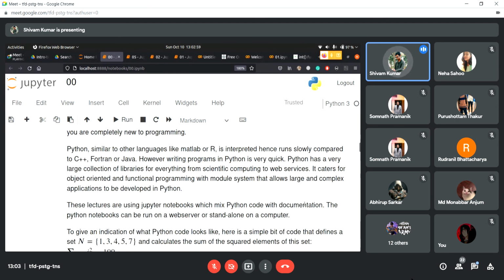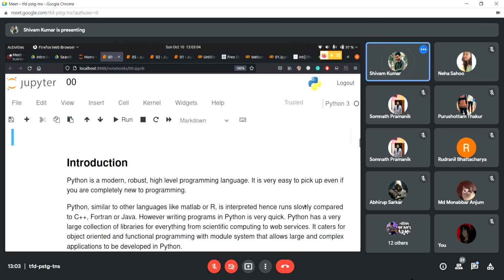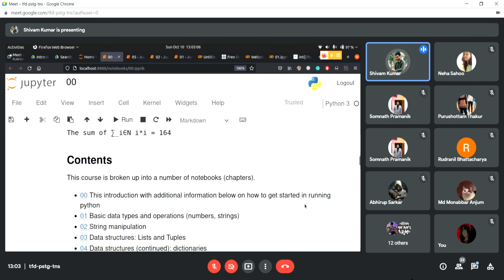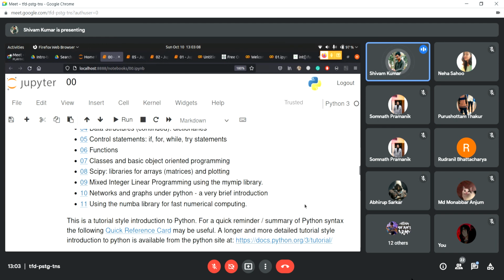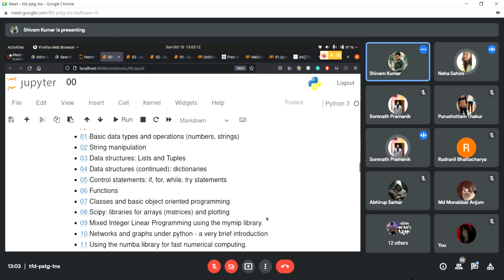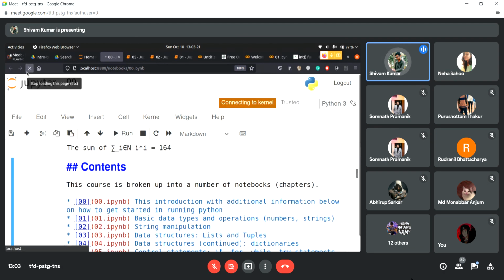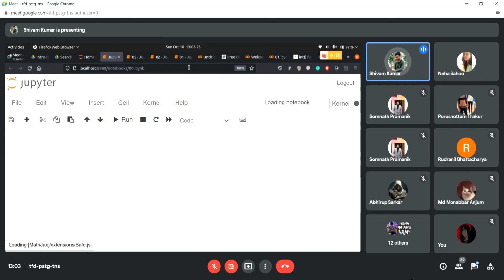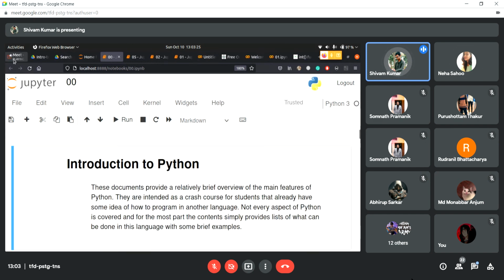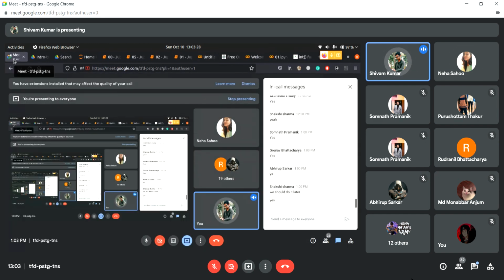So I would suggest, Neha, that whenever the next session is, we can wrap up the basics and then do what we want. So maybe we can just meet tomorrow. Yes, we can do that. We only have tuples, dictionaries and try statements left. Only three topics, and even for these we have covered the basics, so I don't think it will be a problem. For now, I urge you, if you have any doubt in anything, please ask me, because I can't go through all this again.